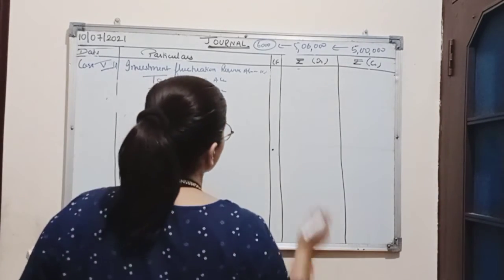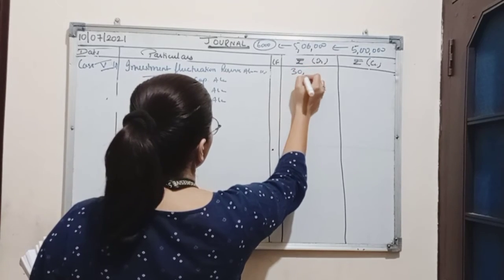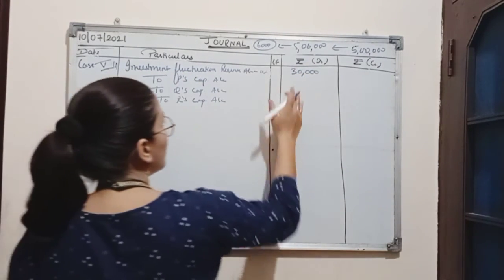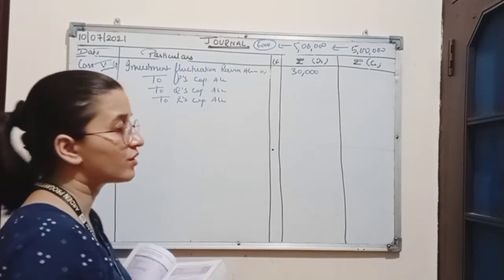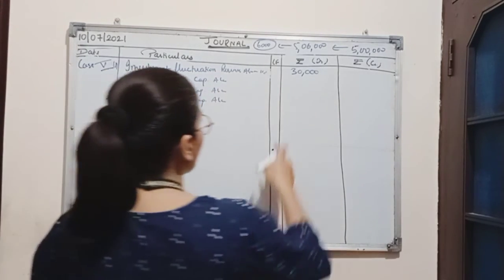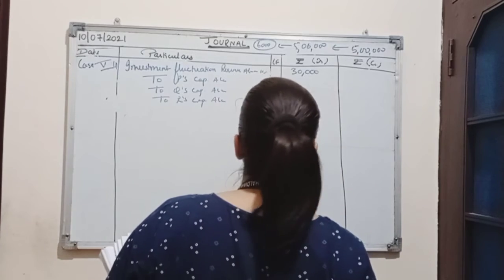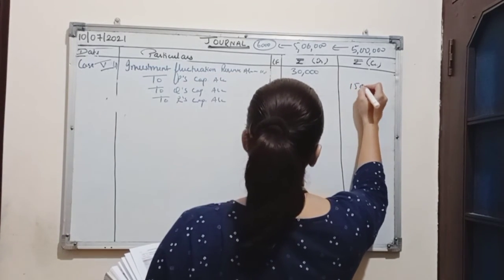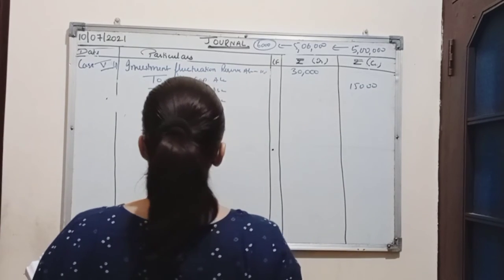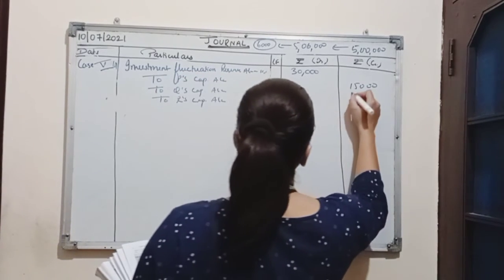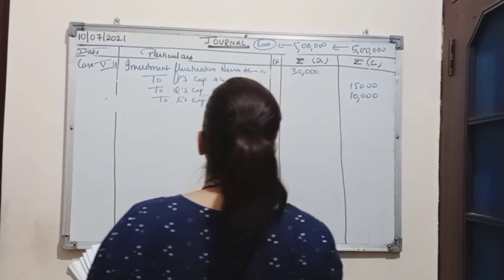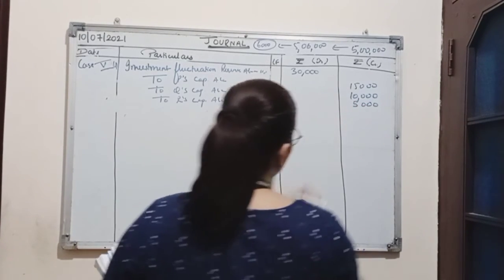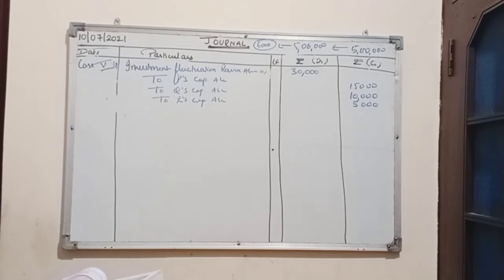Investment fluctuation reserve is rupees 30,000. Now this 30,000 will be distributed among the partners in the old ratio. Old ratio is 3:2:1. So by dividing 30,000 in 3:2:1, P's capital account will be credited with the amount 15,000. Q's capital account will be credited with the amount 10,000, and R's capital account will be credited with the amount 5,000.